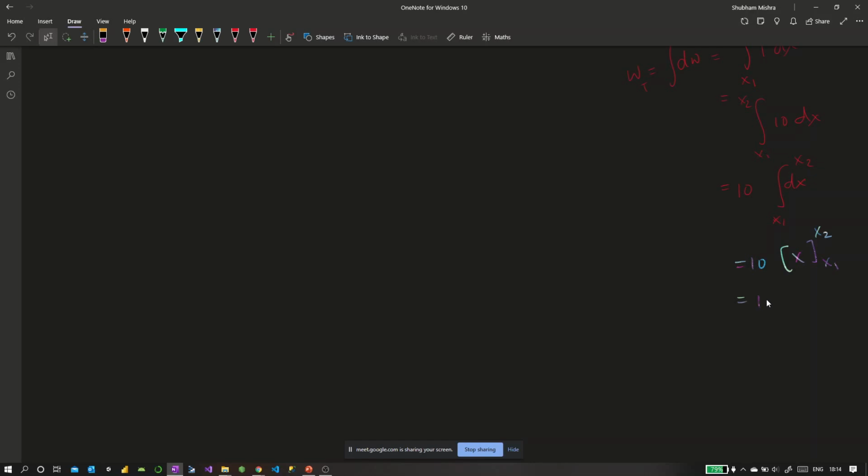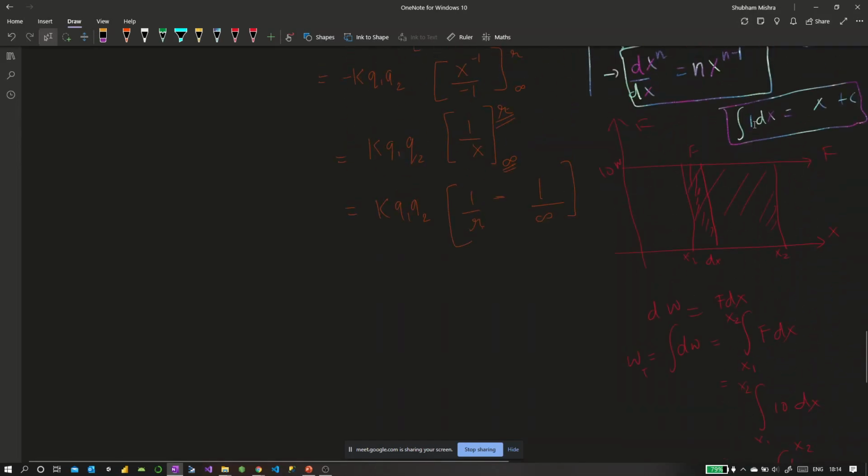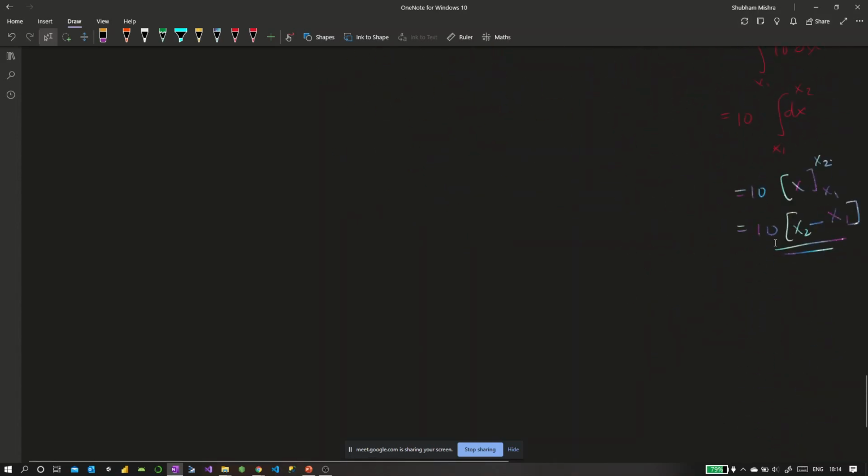Now what we do with limits is that we apply the final limit first. So we replace x with x2, minus the initial limit, which is x1. This was a very roundabout way of doing things. We could have easily found the area under this curve, where this is your length, which is x2 minus x1, and this is your breadth, which is nothing but 10. So 10 times x2 minus x1, isn't it? And that's what we got with integration also. Why I did so is that I wanted to show you how we apply limits. It's the final minus initial, whatever you integrate.